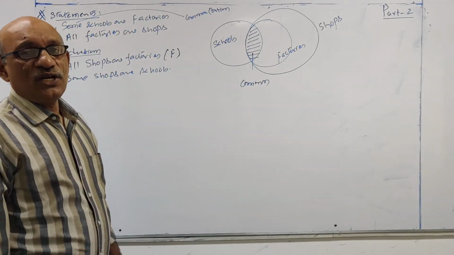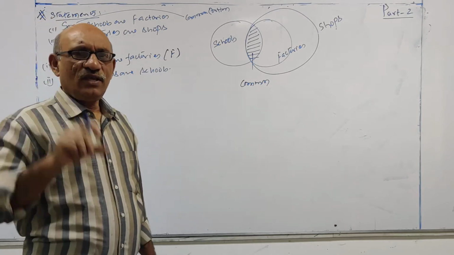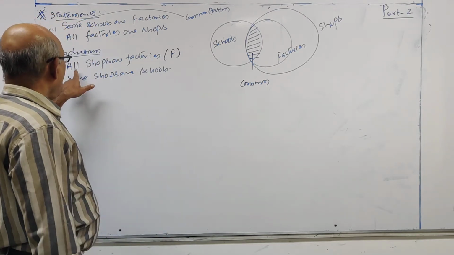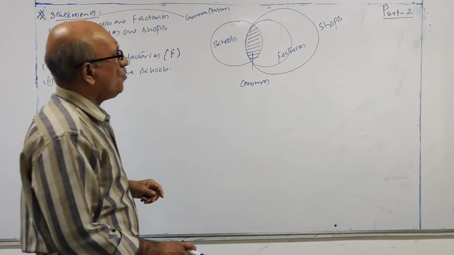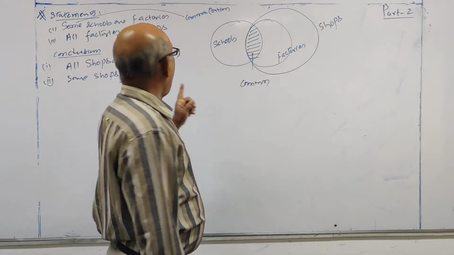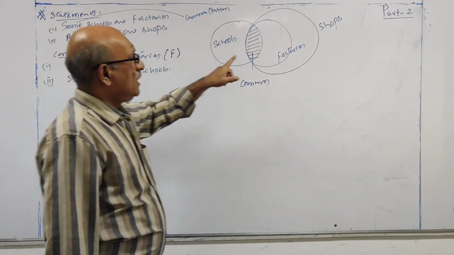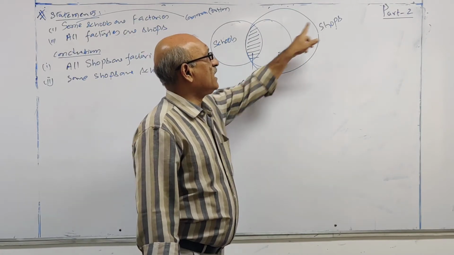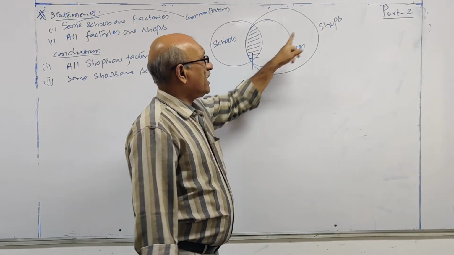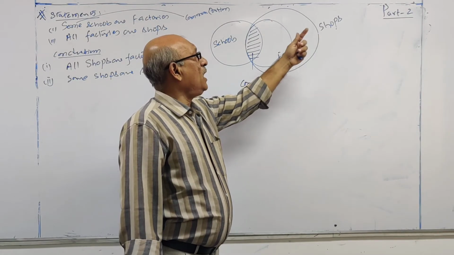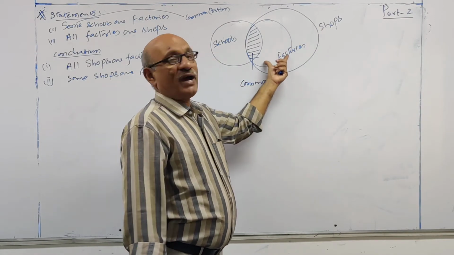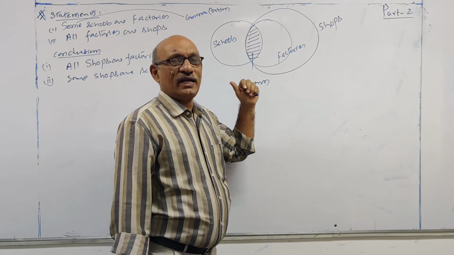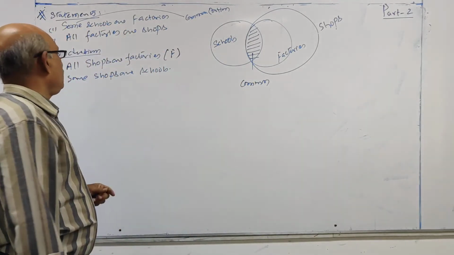Let us see once again. All shops are factories. What your Venn diagram is saying is that all shops are factories is not correct; all factories are shops. A part of shops is factories. Therefore, this conclusion is false.